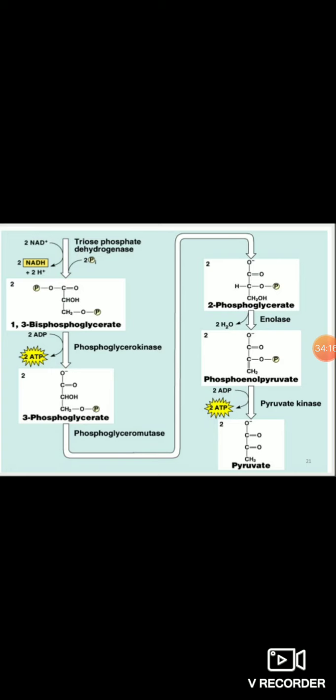What is it called? Substrate level phosphorylation. Means what? That is, the production of high energy phosphate is coupled with the conversion of substrate to the product. This is the proper definition of substrate level phosphorylation.